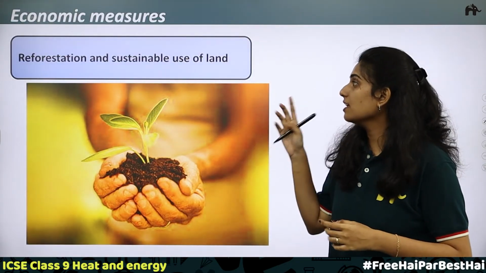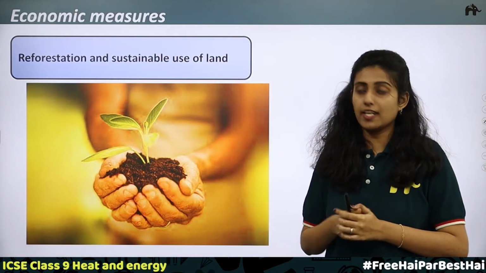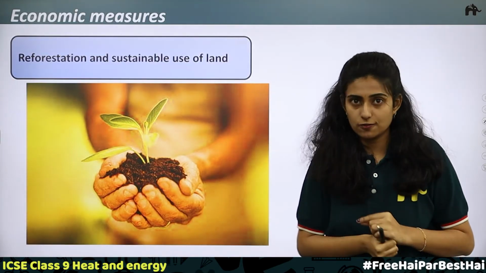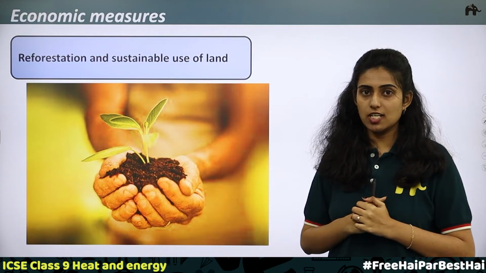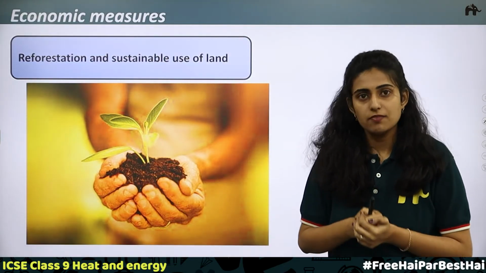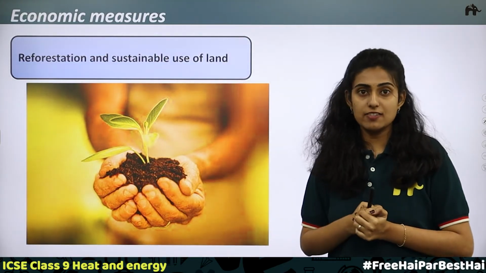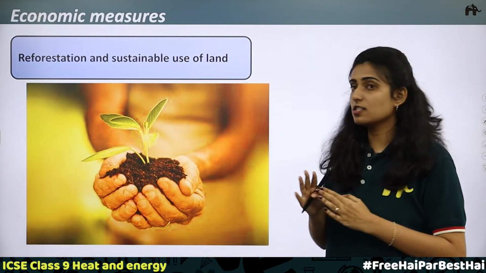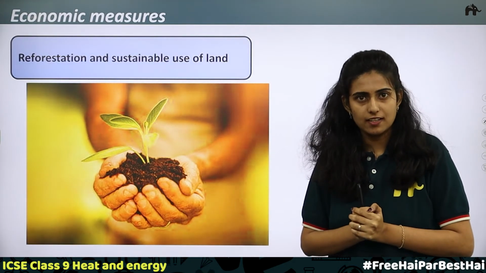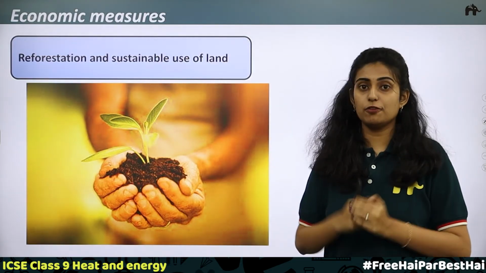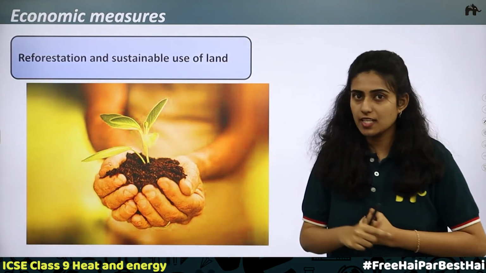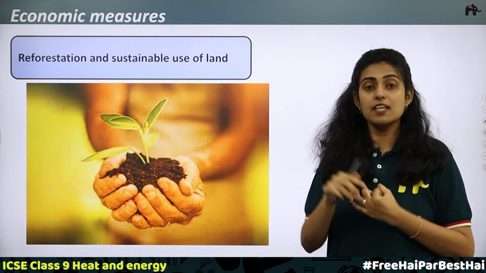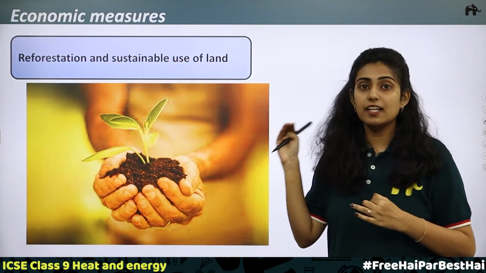The first measure is reforestation and sustainable use of land. If deforestation is the cutting down of trees, then what is reforestation? Planting many more trees. We have heard about Environment Day, which is celebrated on June 5th. In schools, every child is asked to plant a tree. Yes. So if this is done for the future, the number of trees and plants will be increasing. This can decrease the greenhouse effect.